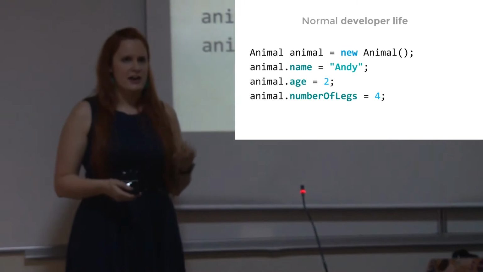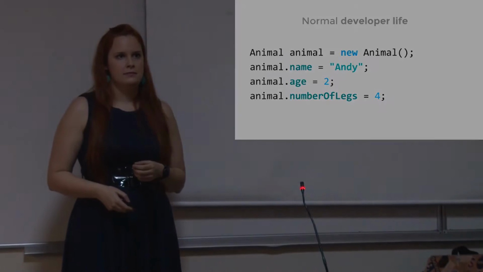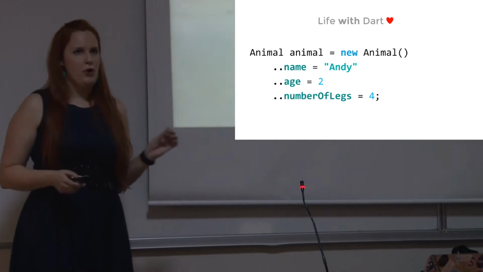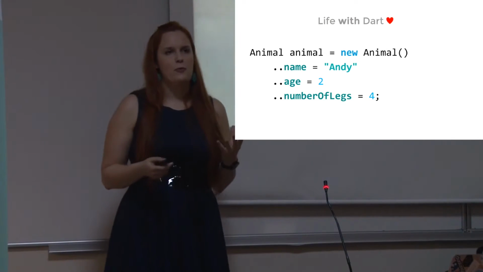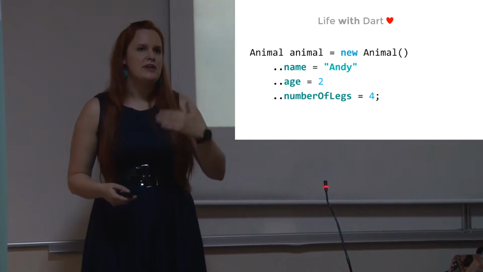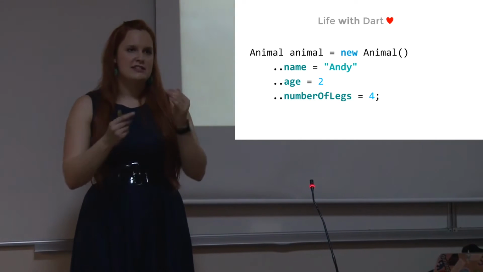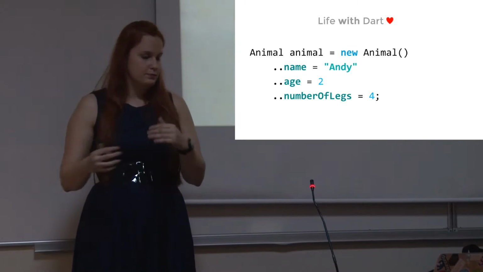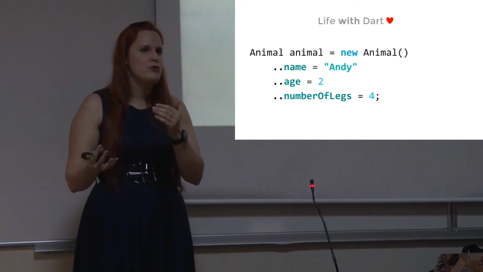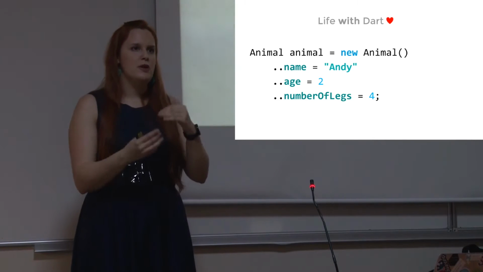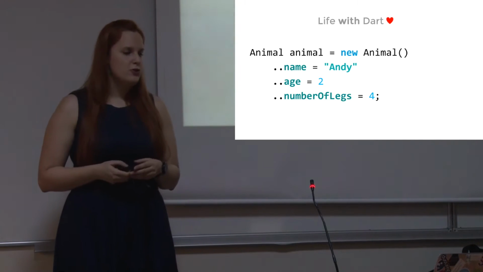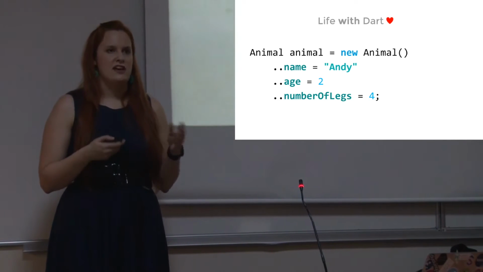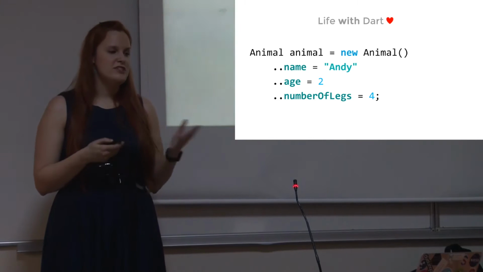And because we are in Dart, we can do it better. Like this. In Dart, we can use the double dot operator, and with double dot operator, you don't have to still repeat the name of the variable. You will just do a chain, you will append the assignment of attributes or calling the function through the double dot operator. And also, as you can see, the semicolon is at the very end of this assignment. So this is double dot operator.